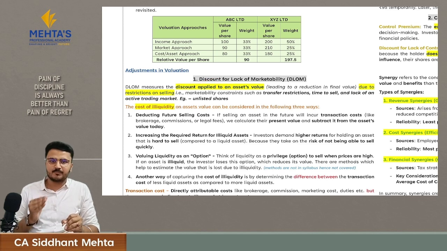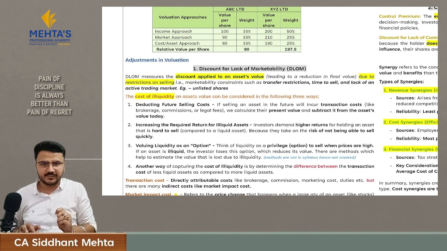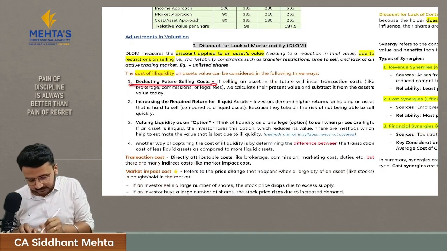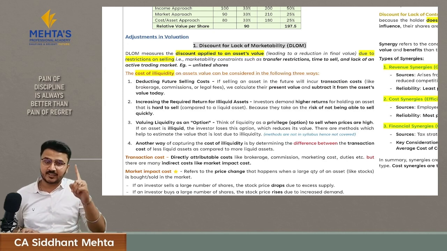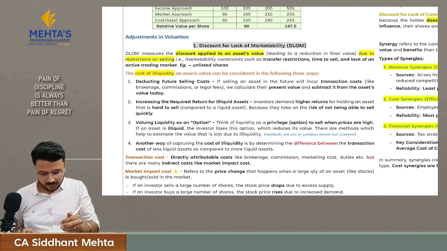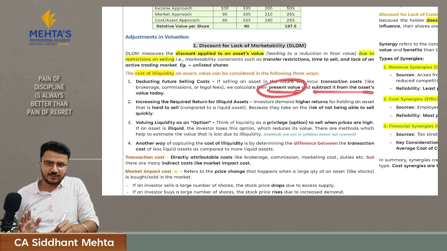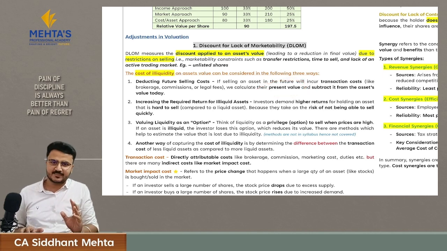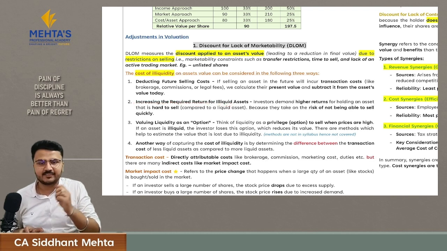There are various methods to calculate this discount, that is cost of illiquidity. The first method is deducting future selling cost. Here you will understand what will be the transaction cost which you will incur at the time of selling such asset, and you will discount it, and you will calculate the present value of this transaction cost and will reduce it from your asset. The second method is increasing the required return for illiquid asset.